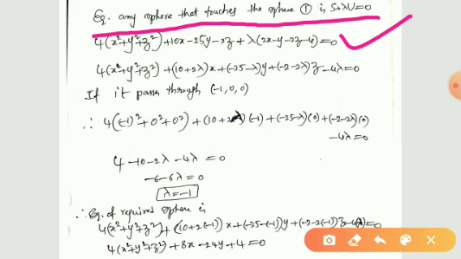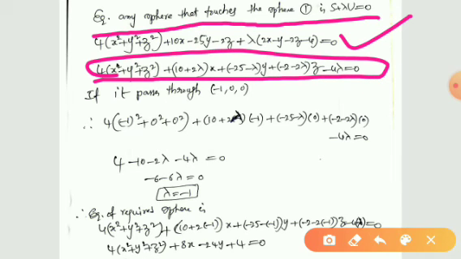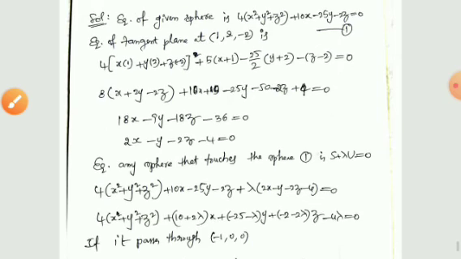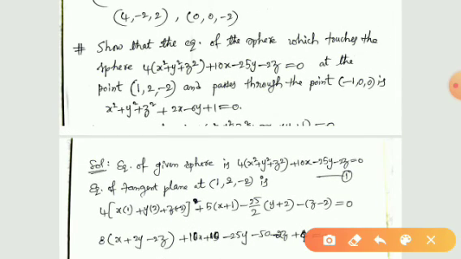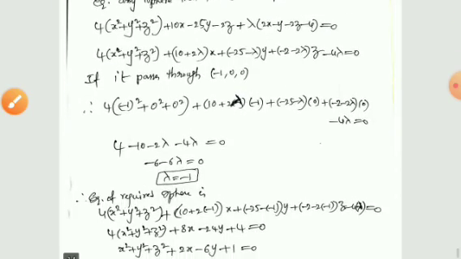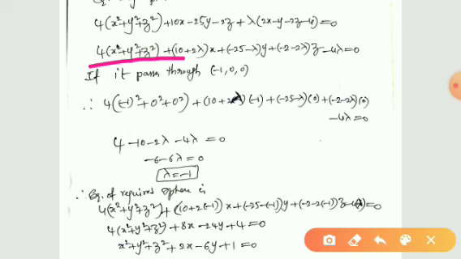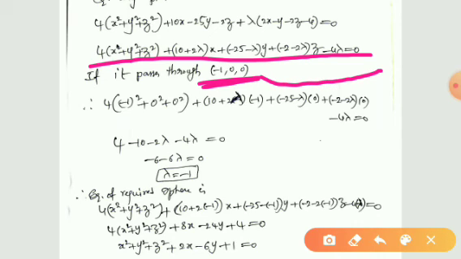By taking the values of S and U in this and simplifying, you can write like this. Actually, what is given in the hypothesis? It is given that the sphere we require is passing through the point minus 1, 0, 0. Since this point lies on this sphere, it clearly satisfies the equation of this sphere.